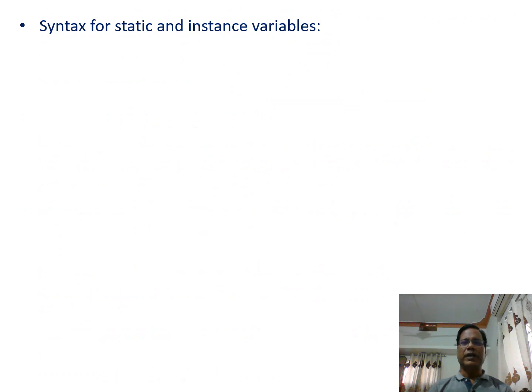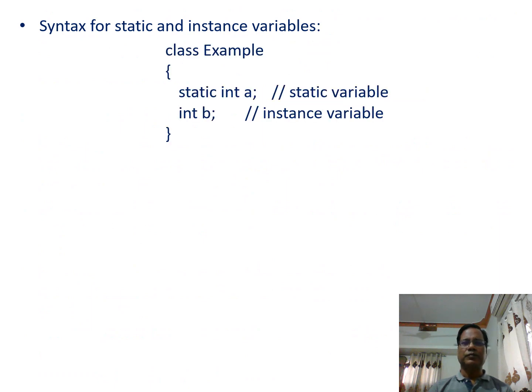Syntax for static and instance variable is like this. Class, name of the class, example here, and then within open and close braces, member function of the class: static int a. Here, using the static keyword we declare the static variable, and int b is an example of the instance variable declaration.